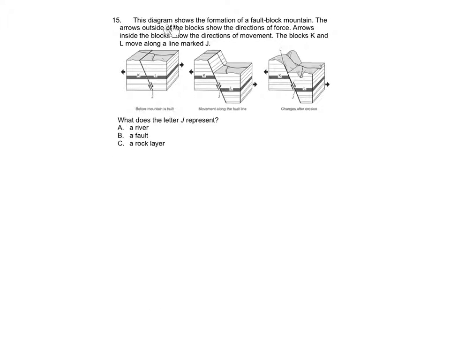Number 15. This diagram shows the formation of fault block mountains. The arrows outside the block show the directions of the force. Arrows inside the block show the directions of movement. The blocks K and L move along a line marked J. What does the letter J represent? A. A river, B. A fault, C. A rock layer.